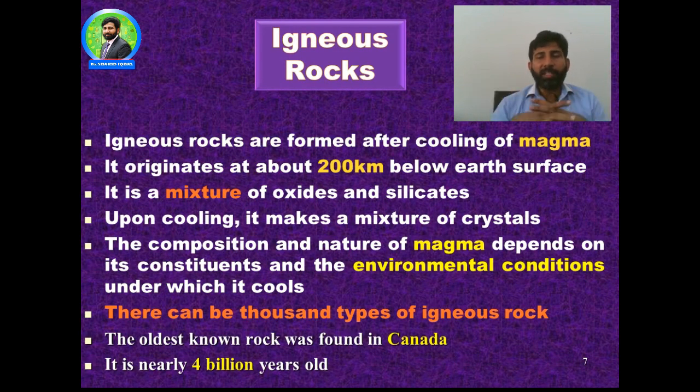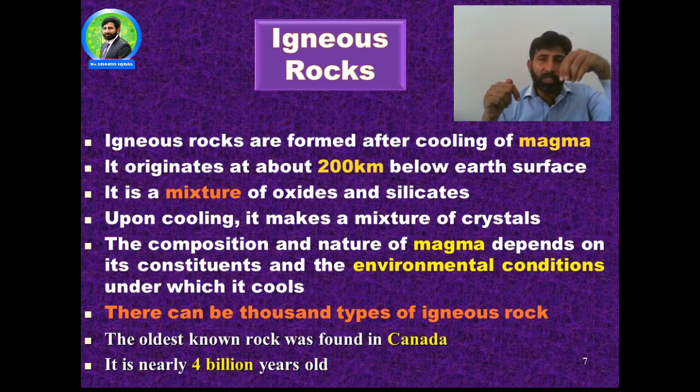One of them is igneous rocks. Igneous rocks are formed after the cooling of magma. Magma is underground molten rock. That magma originates about 200 kilometers below the earth's surface. You can imagine this is not at the surface, it is very deep.